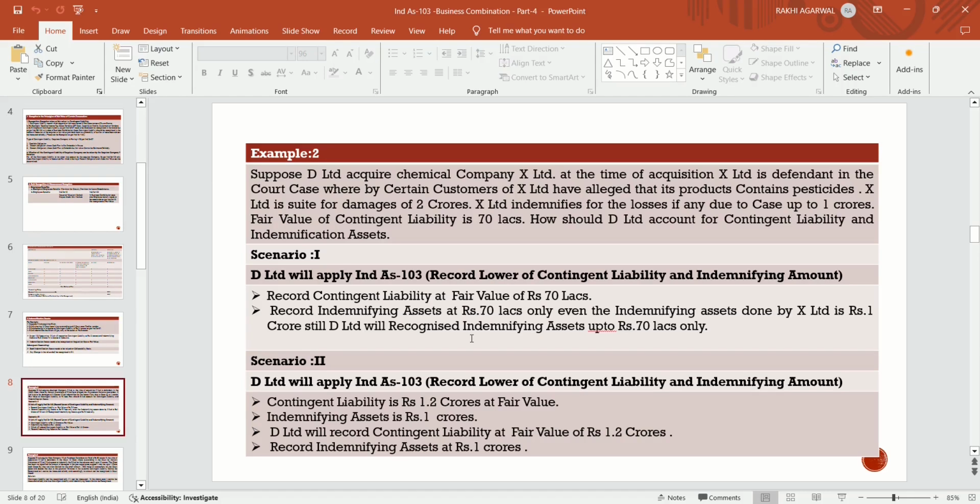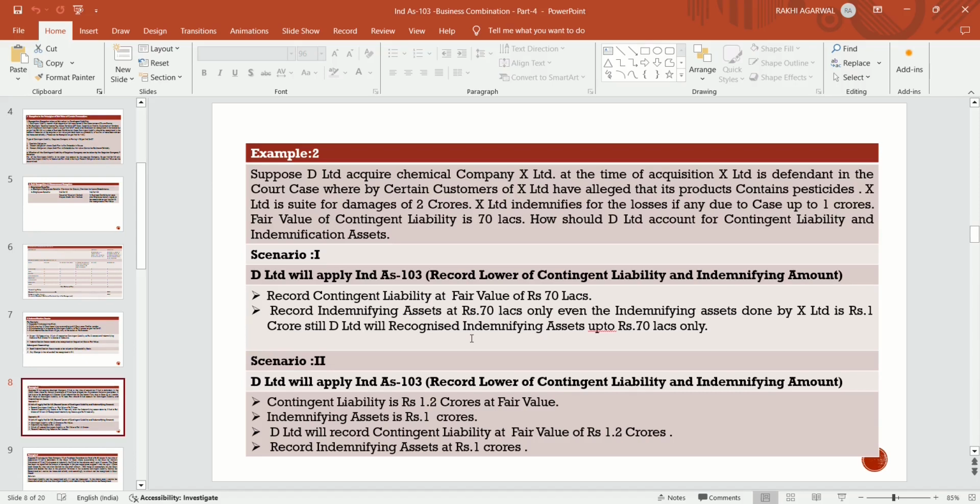So here in this question, D Limited acquires X Limited. At the time of acquisition, X Limited is a defendant in a court case whereby certain customers have alleged that its product contains pesticides, and X Limited is sued for damages of 2 crores. They indemnify for the losses up to 1 crore, and the fair value of the contingent liability is 70 lakhs. So firstly, D Limited will recognize the contingent liability in its books at fair value, that is 70 lakhs.